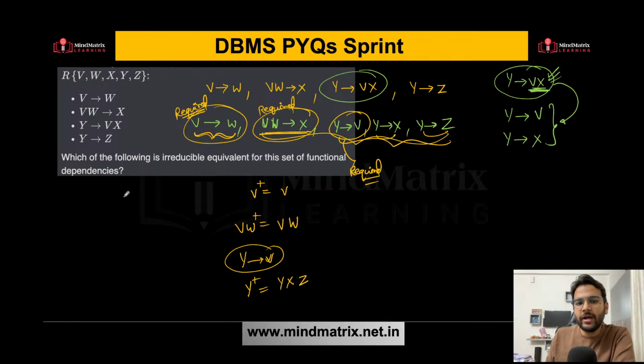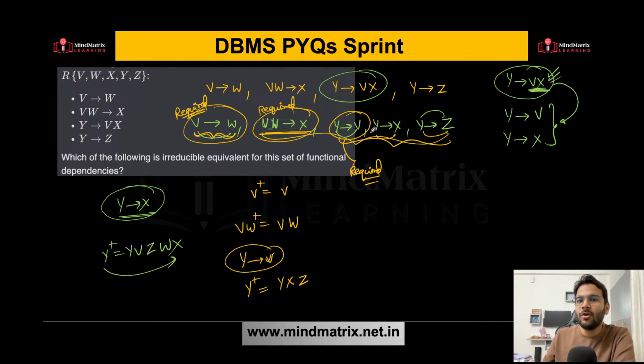What about y determines x? Can you get this by other functional dependencies? Let's try to find out. If you find y closure, you are getting y. Then using y, you can get v also. Using y, you can get z also. Using v, you can get w also. And using vw, you can get x also.